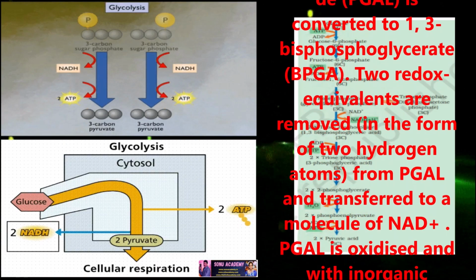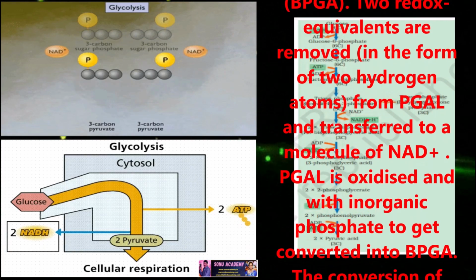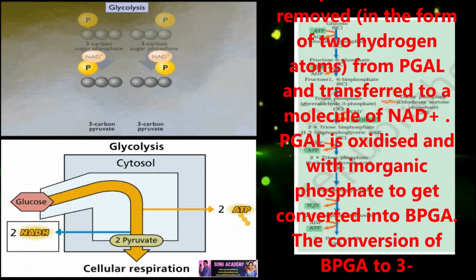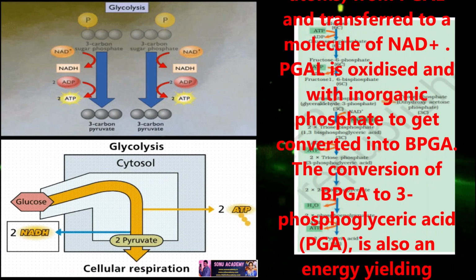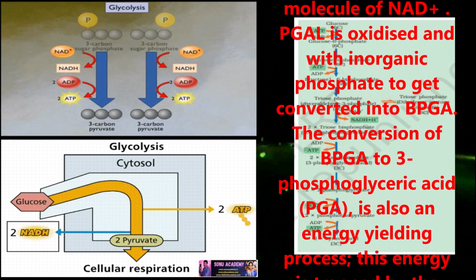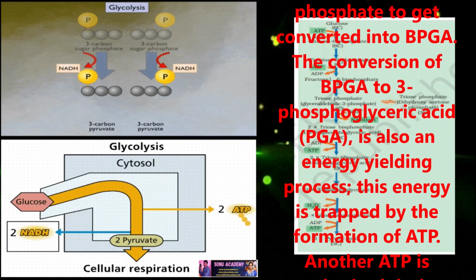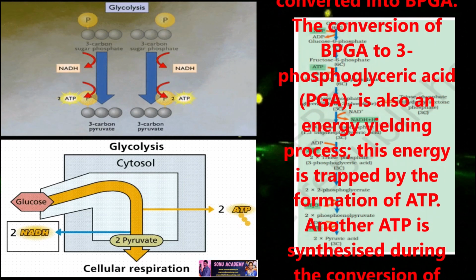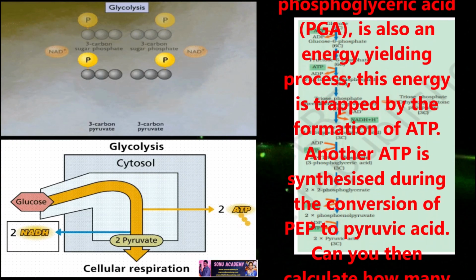We find that there is one step where NADH plus H plus is formed from NAD plus. This is when 3-phosphoglyceraldehyde is converted to 1,3-bisphosphoglycerate, BPGA. Two redox equivalents are removed from PGAL and transferred to a molecule of NAD+. PGAL is oxidized with inorganic phosphate to get converted into BPGA.